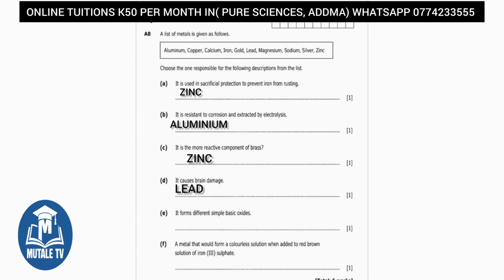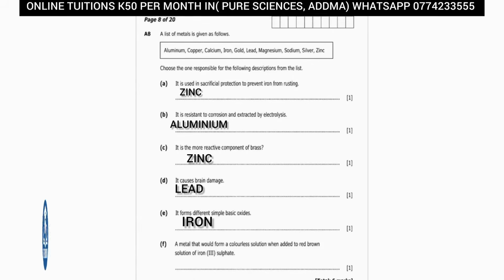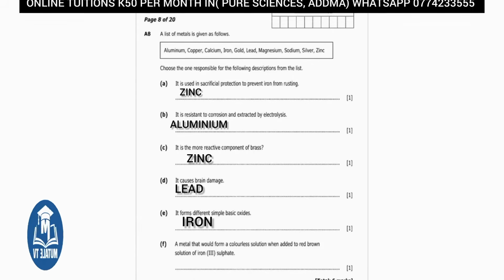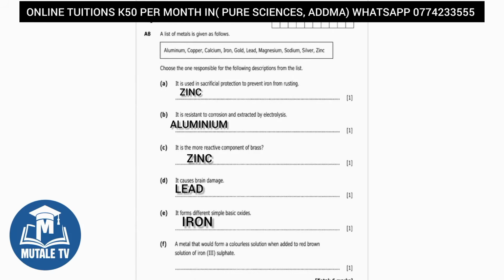Part E says, it forms different simple basic oxides. Simply iron. Iron forms two different oxides depending on the conditions, iron 2 oxide and iron 3 oxide. This is because iron has variable oxidation states, which is a property of transition metals.